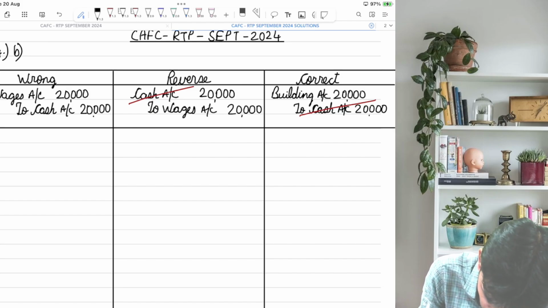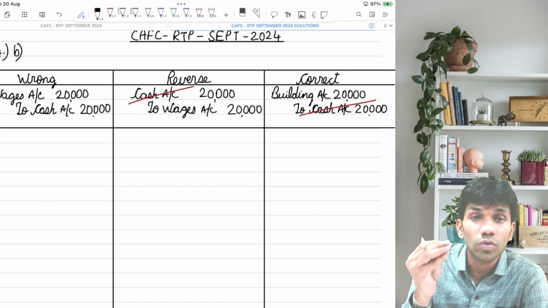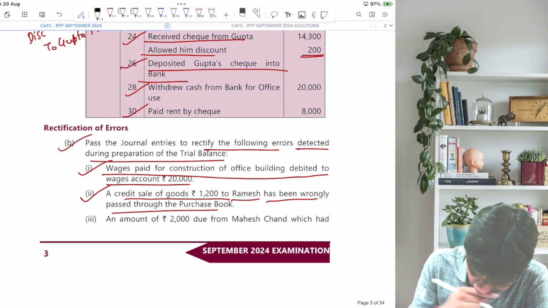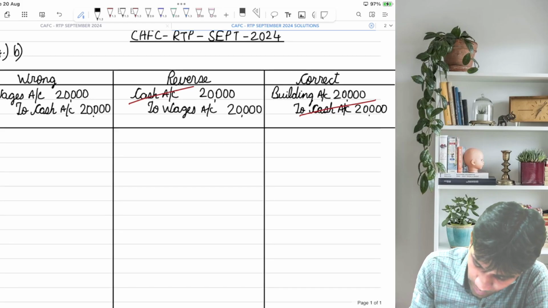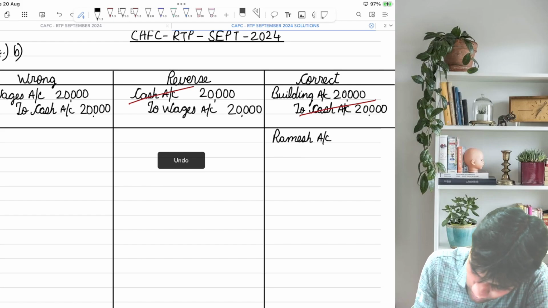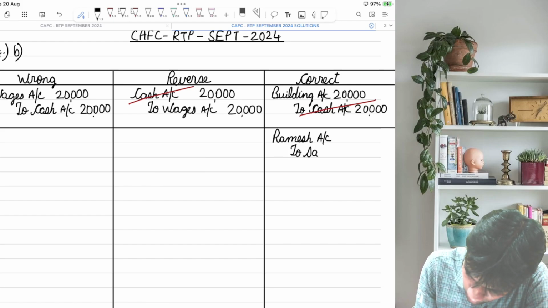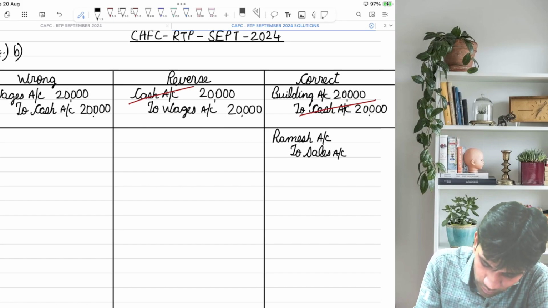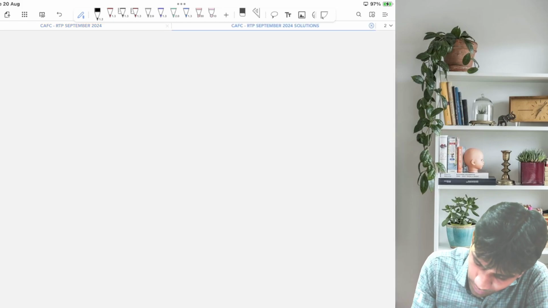Let's go for number 2. So you have sold goods to Ramesh, I think. Yes. So what will be the entry? Correct entry: Ramesh account debit to sales. What is the amount of goods sold? 1200.